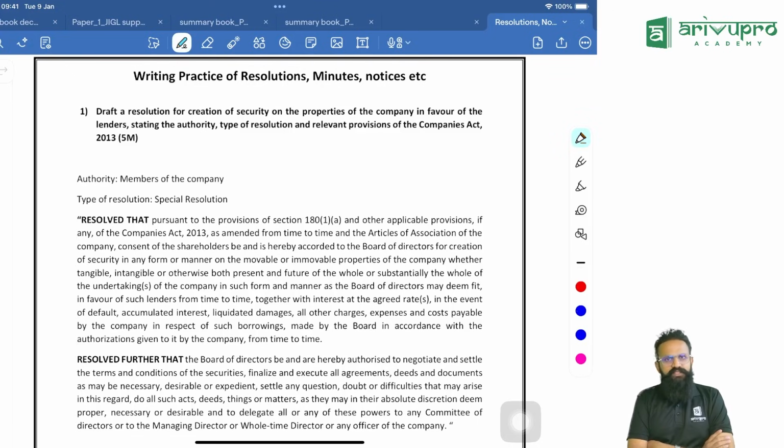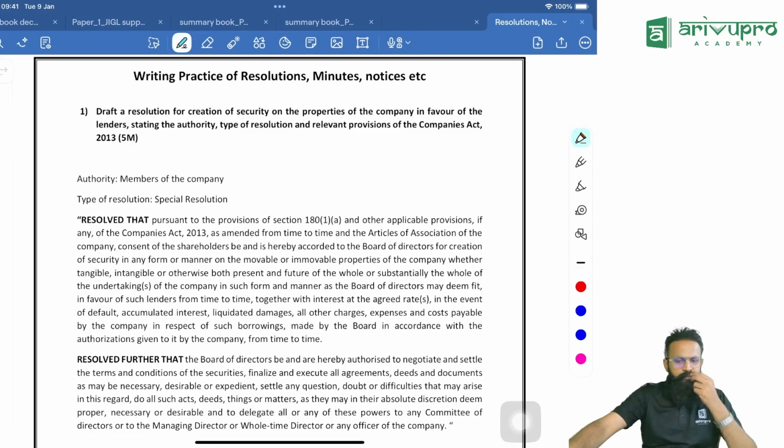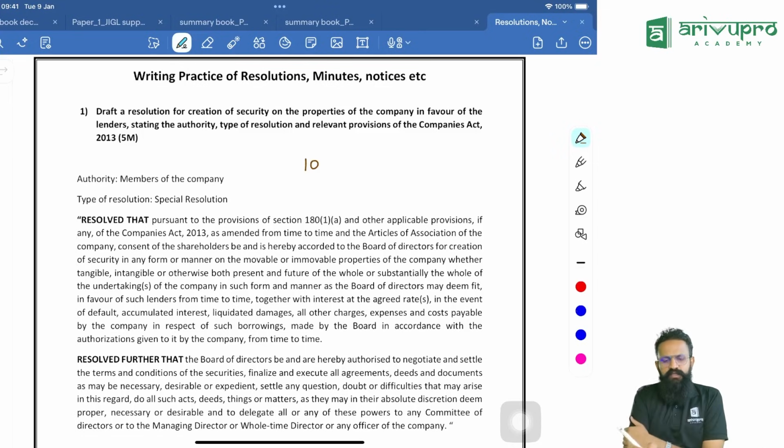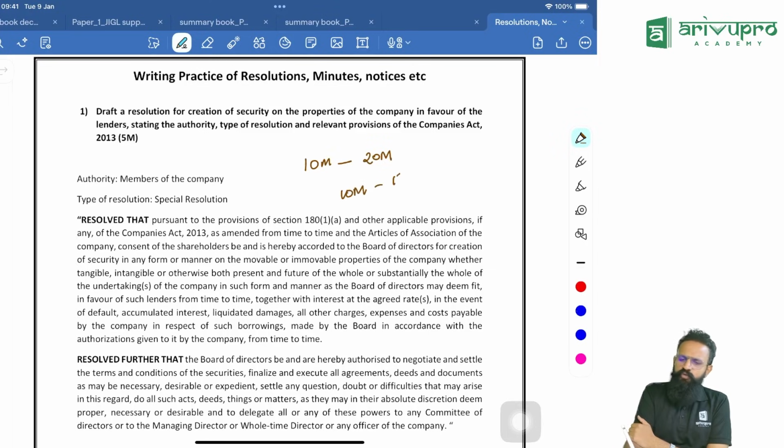Especially that will be your sixth question, and the weightage of which, on an average, is at least 10 marks, and yes, it has gone up to around 20 marks also. But an average is around 10 to 15 marks, and this will be asked in the sixth question.